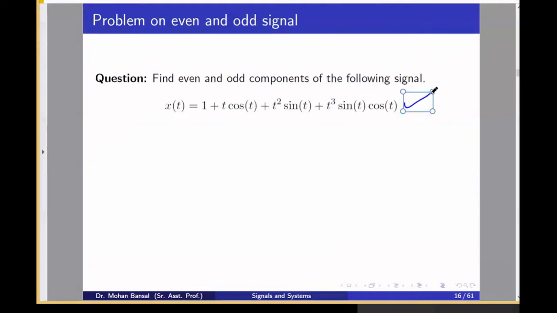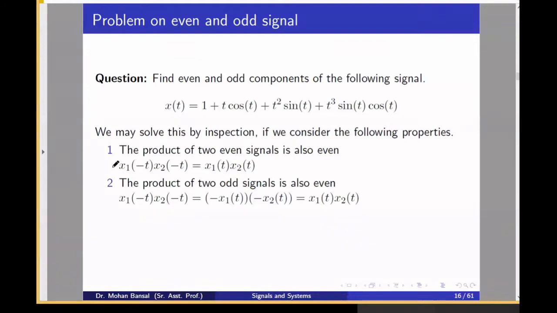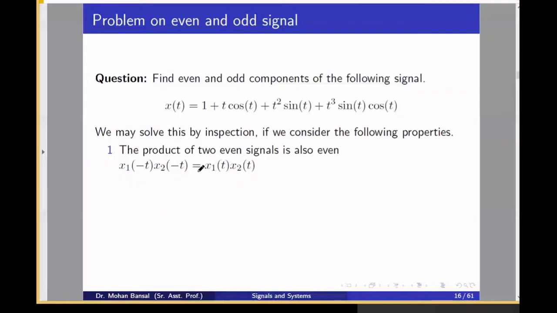So can you tell me what is the one? Okay, sir, just a minute. First, I will tell you how we can identify by inspection. x1(t) and x2(t) are both even components. The product of two even signals is always even. You should understand this thing.